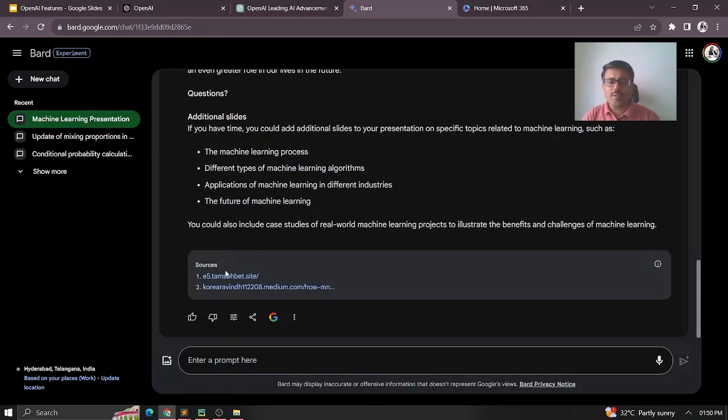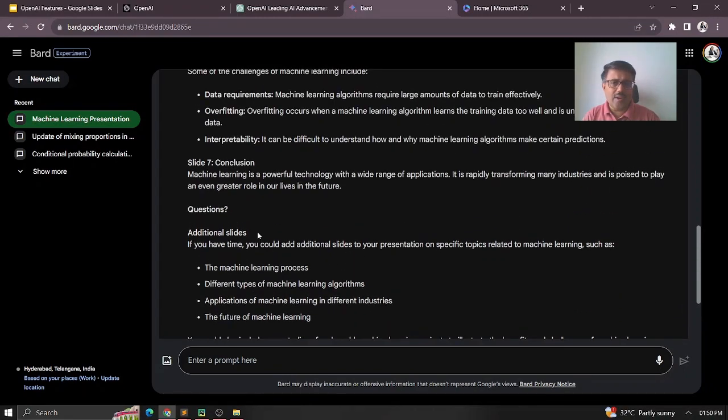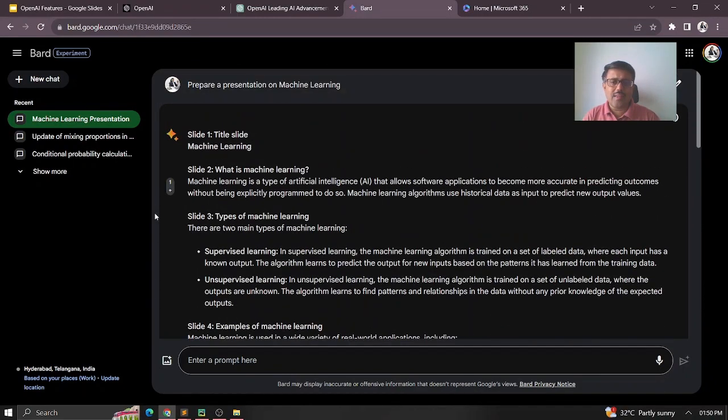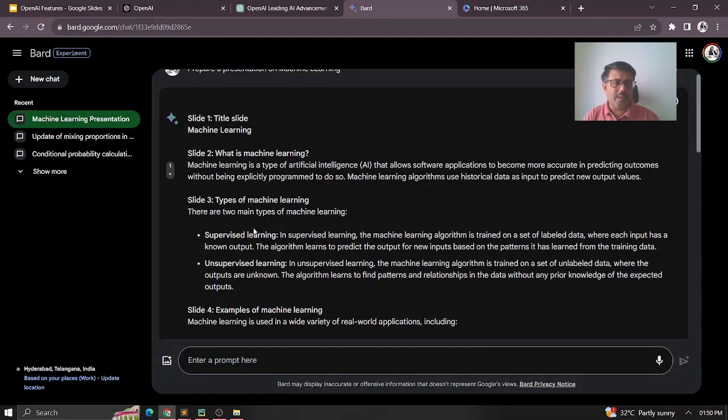Okay. And the good part of Google Bard is that it also gives additional references for you to go through. Unlike ChatGPT, which will not give any additional resources, you can get the additional resources here, right? So it's so easy, you just get the content here and then directly go to your PPT. You just start preparing it here.